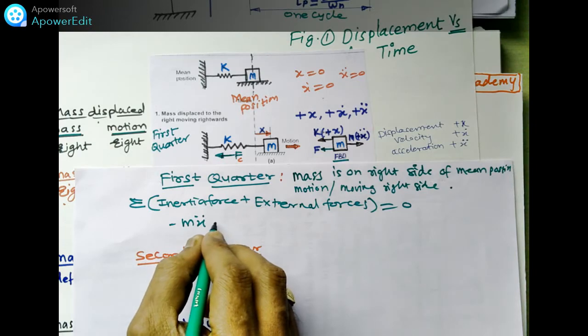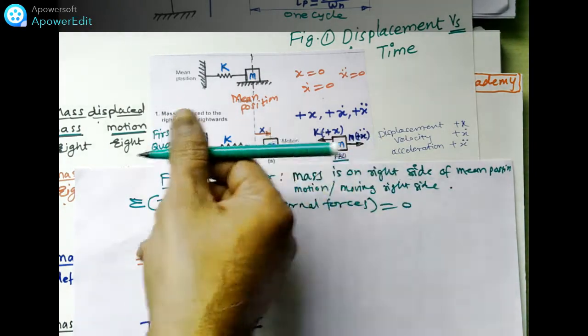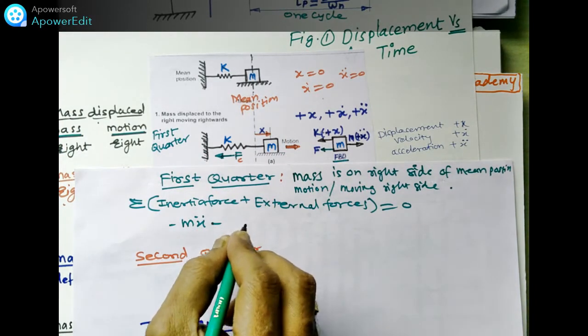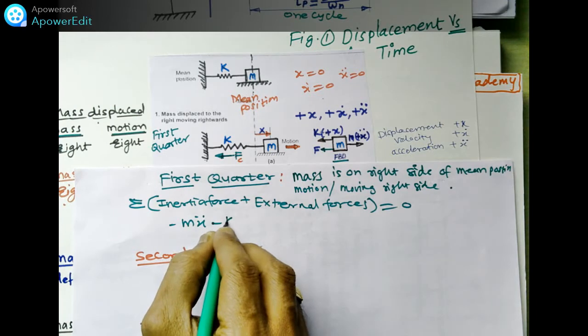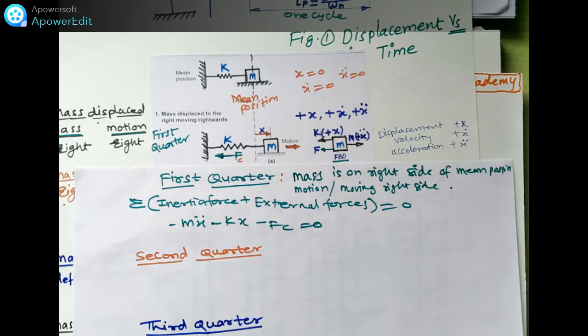And the external forces are on the left side. So we take kx minus fc equal to 0. Okay, so what will happen in this case?